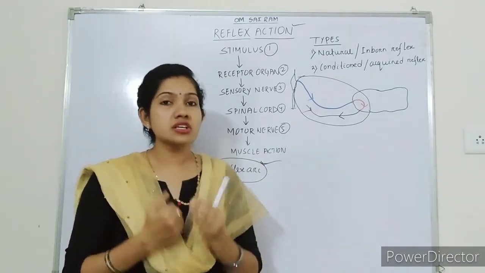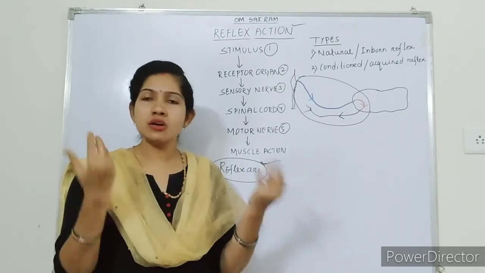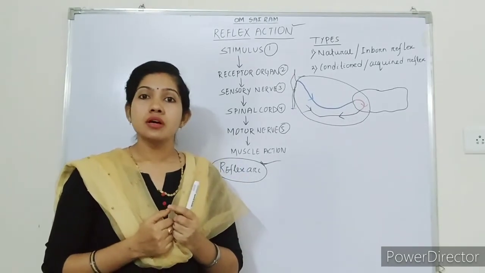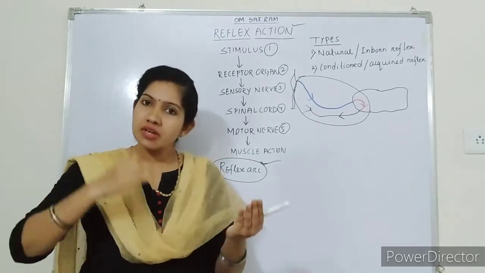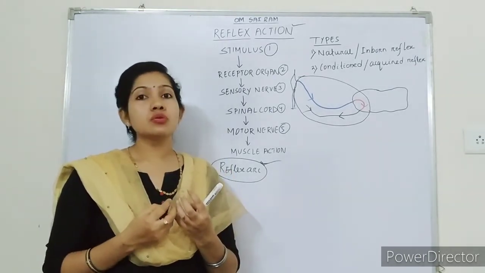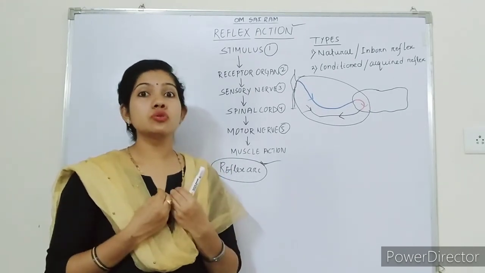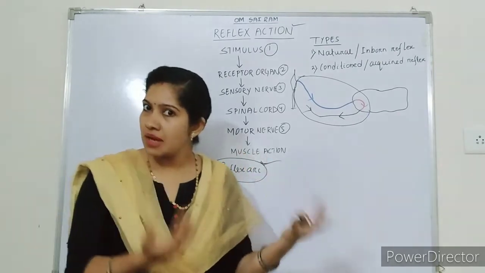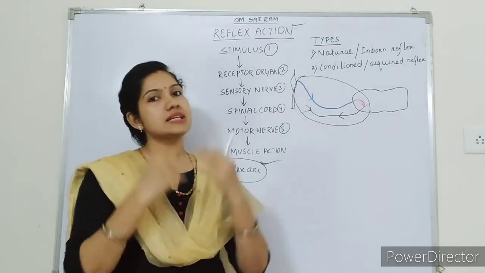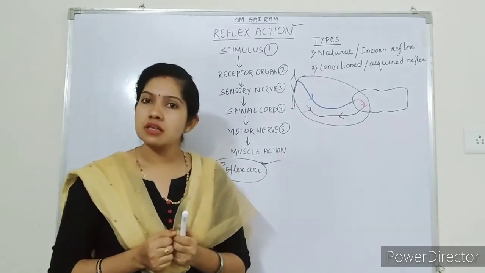Gaining the smell and secretion of saliva is not inborn. By birth we do not know the smell of any food. As we grow older, we know the smell of the delicious food that we want to eat, and by having the smell of the food, we start secreting saliva. That is an acquired reflex or conditioned reflex.